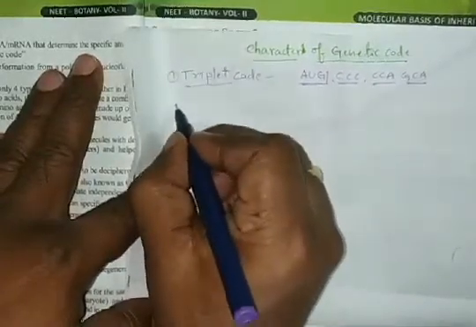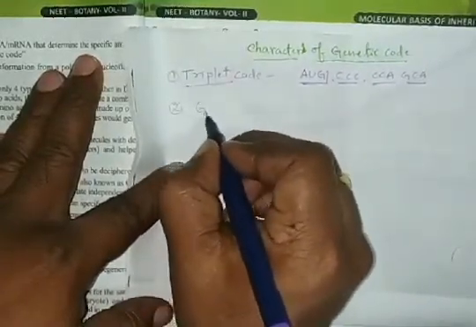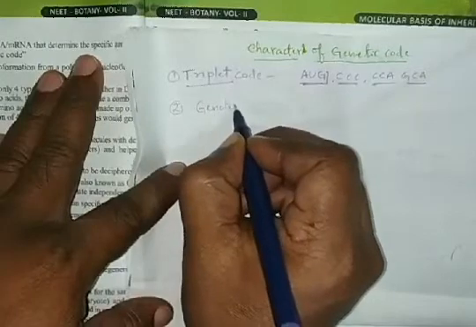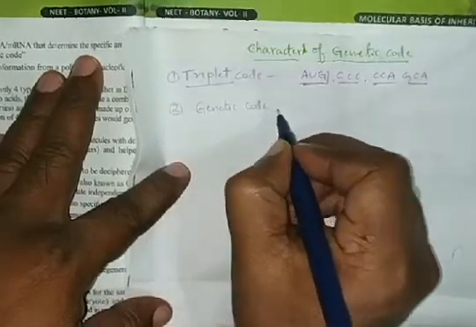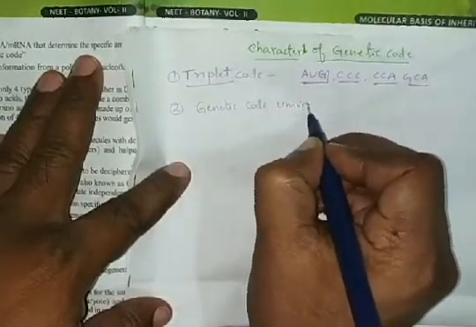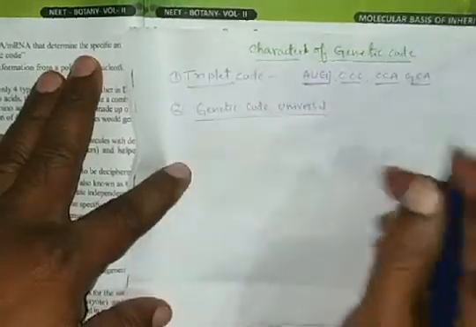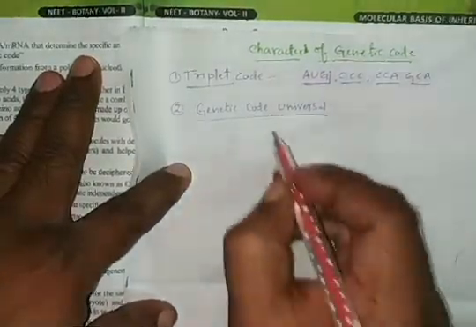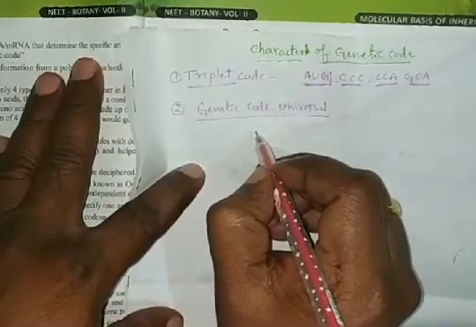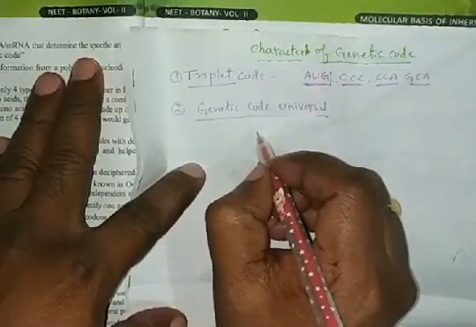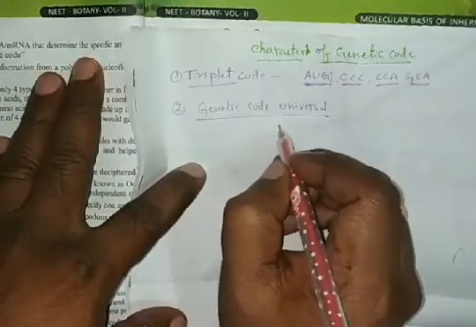This is the first character. Second character: the genetic code is universal. Universal means a genetic code in any organism codes a particular amino acid.